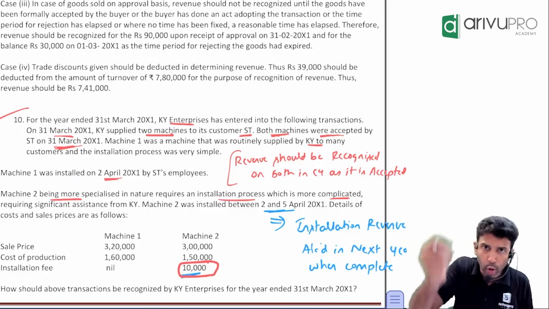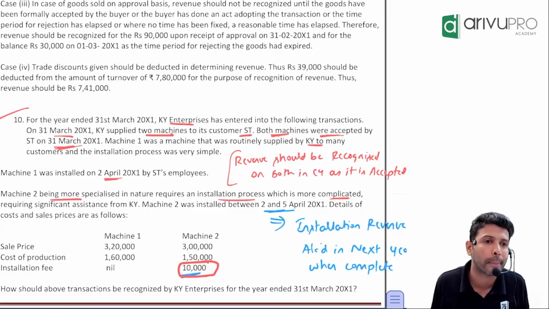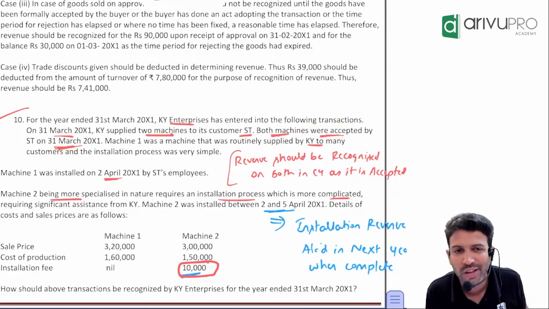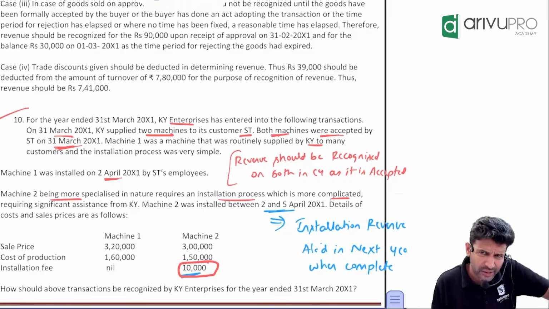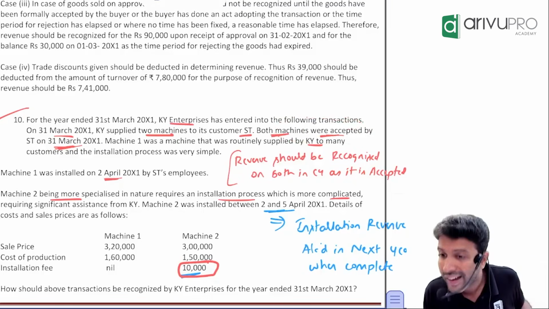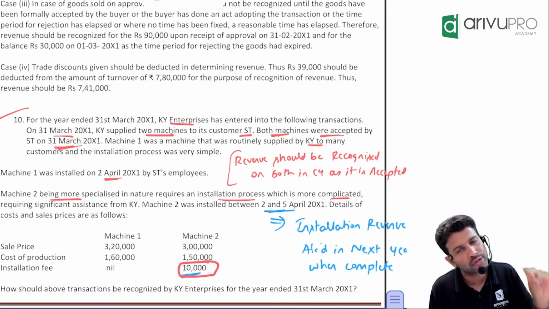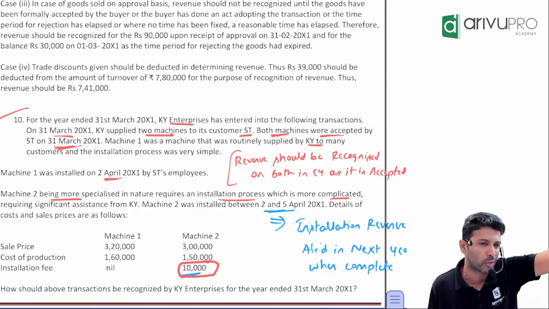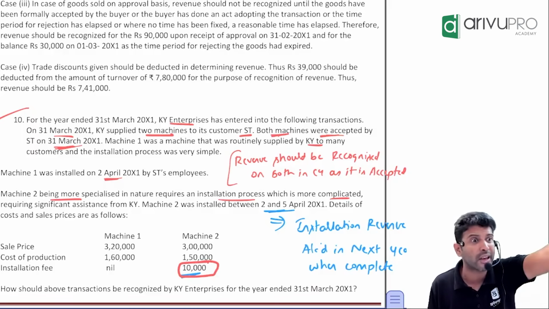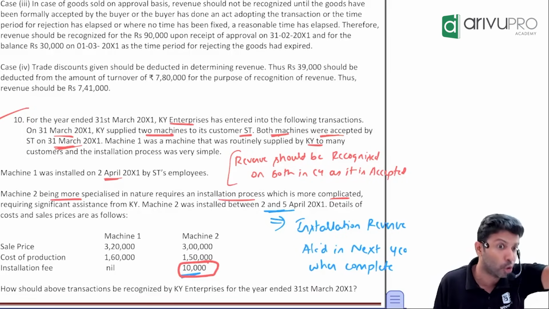But here there is an overriding line. What is that overriding line? The customer has already accepted by 31st March. Installation will then not have much value, because the customer has already accepted the asset in the current year. So indirectly, risk and reward is transferred. Usually what happens is the customer will only accept the asset after installation. Usually.